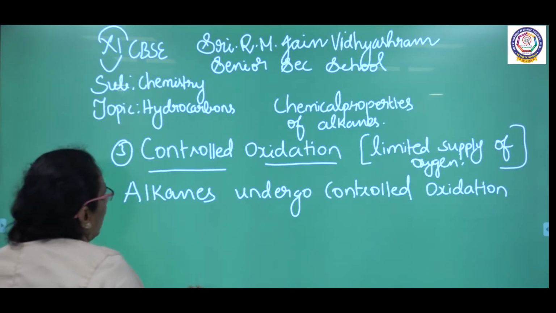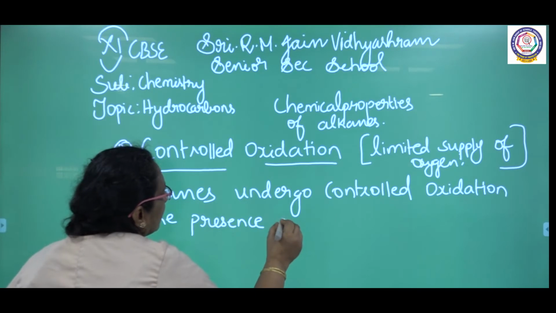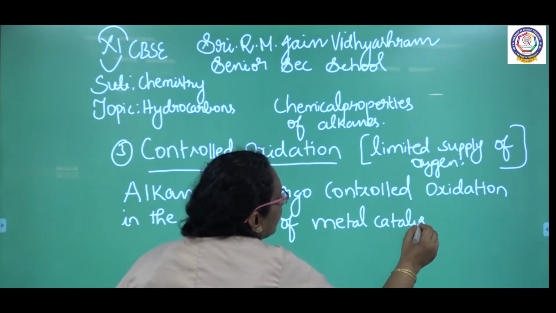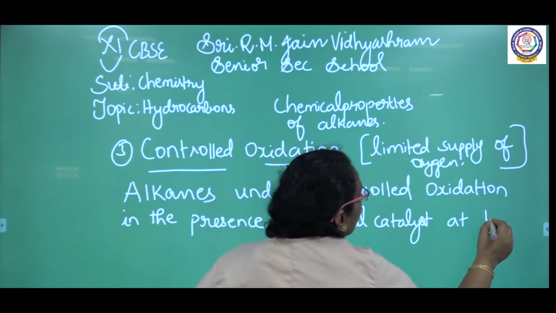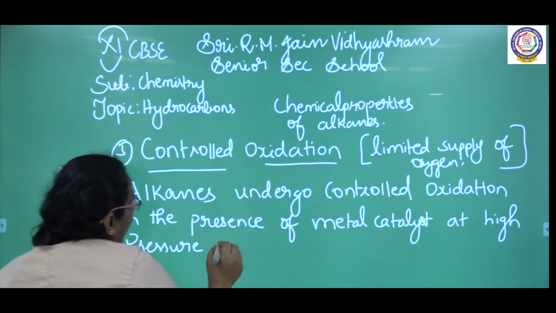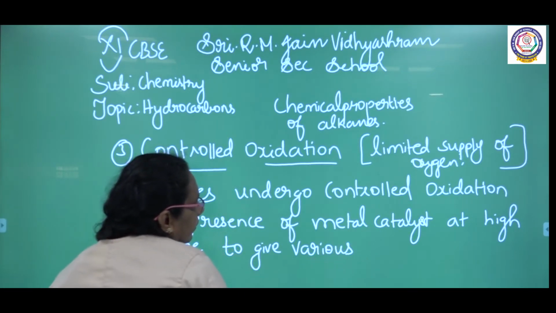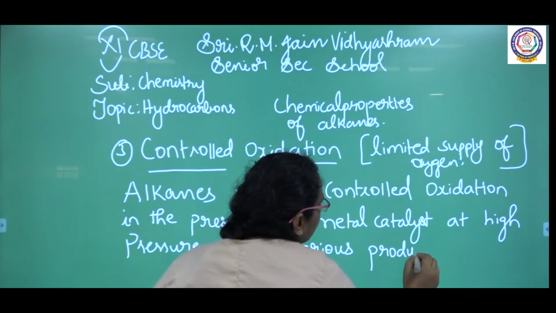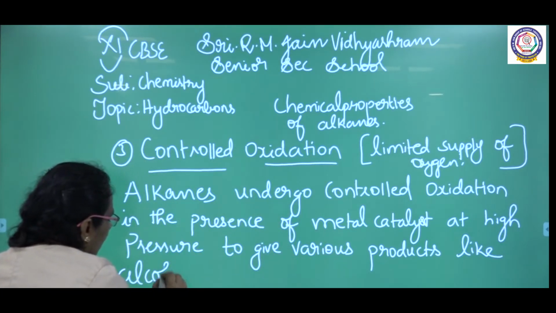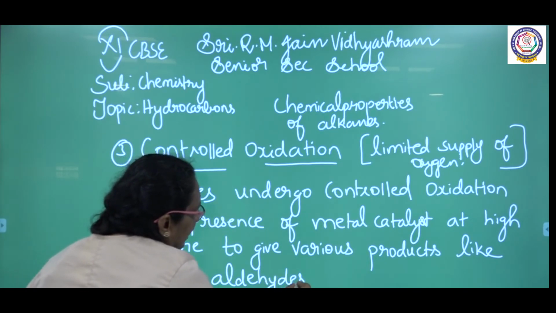So alkanes undergo controlled oxidation in the presence of a metal catalyst at high pressure, so we need high pressure, to give various products like alcohols, aldehydes and carboxylic acids.